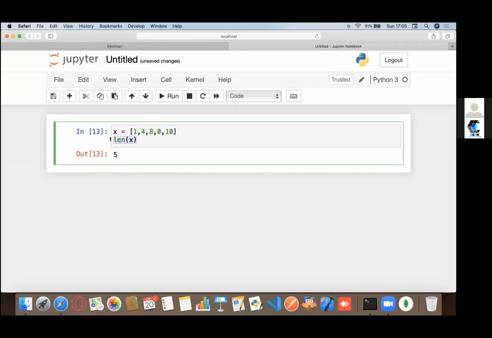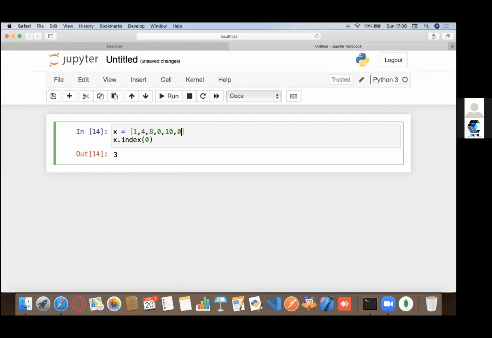There are all these inbuilt methods that you can see. If you press a dot and then press tab, you'll see all these methods. You can try out some of them. The index method basically tells you the index of a certain value. So let's say 0. It returns 3. What does the 3 mean? It says that 0 in my list has its first occurrence at index 3. Let's check: it's 0, 1, 2, 3, right? So 0 indeed is present at index 3.